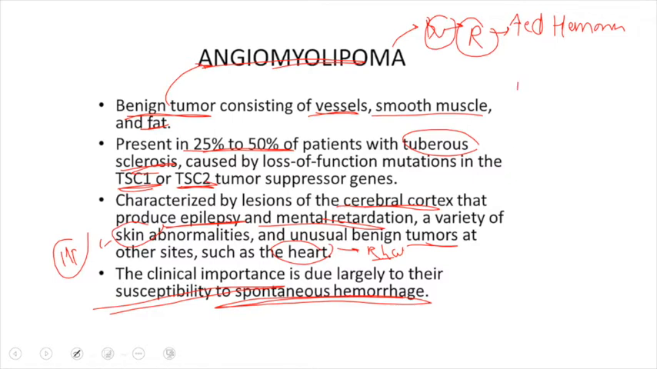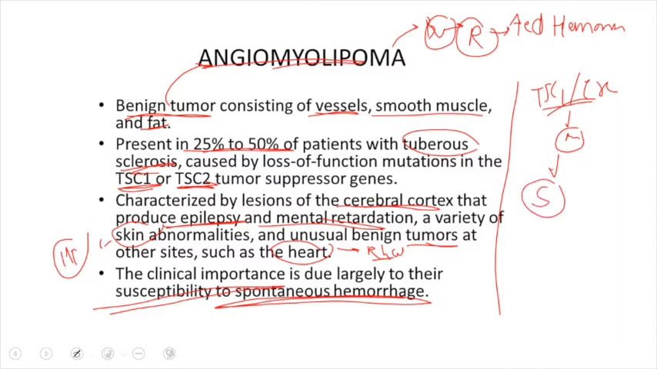And what are the things you should not forget? There is a mutation of the TSC1 gene and TSC2 gene, tuberous sclerosis, and the other manifestations of tuberous sclerosis. Along with that, the epithelial components they are derived from in case of angiomyolipoma, along with the risk of spontaneous hemorrhage, and that should be all you need to know regarding angiomyolipoma. So the next benign tumor that I would like to discuss with you is oncocytoma.